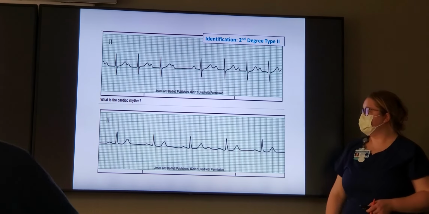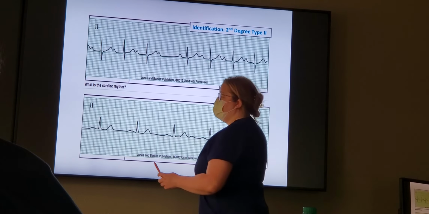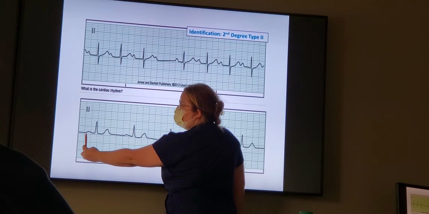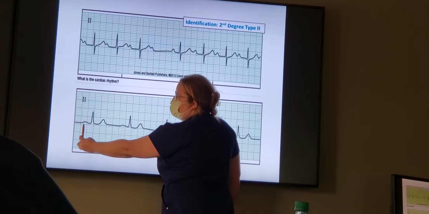Our bottom one, are we regular or irregular? Regular. Do we have P waves? Yes. Do we have a problem with our PR interval? What is wrong with our PR interval? It is long. We start way back here, right? 1, 2, 3, 4, 5, 6, 7. And then again, 1, 2, 3, 4, 5, 6, 7. So we're long. What's our rate? 50. Okay, so we're slow. We've got a problem with our PR interval.